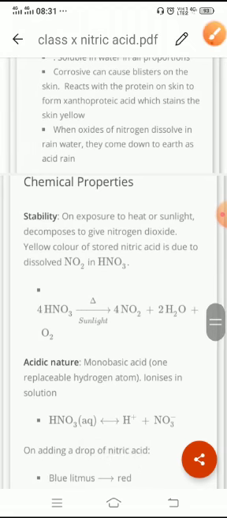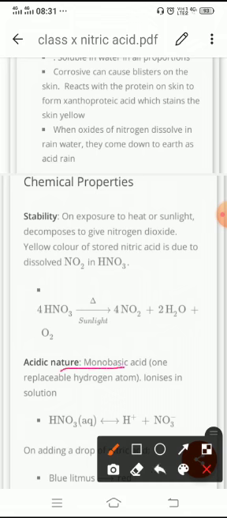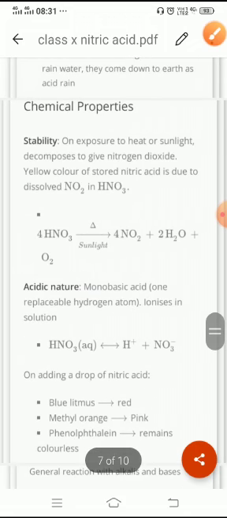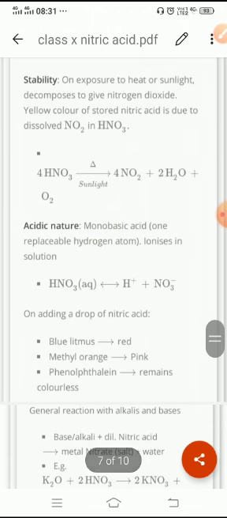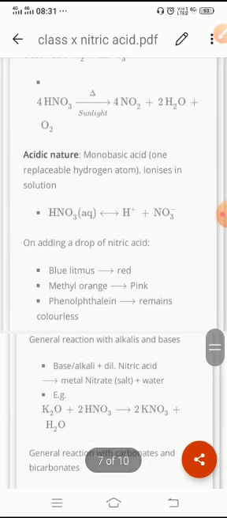It is acidic in nature, or we can say monobasic. Why is it monobasic? Because in aqueous form it releases one proton ion. On adding a drop of nitric acid, it gives the acidic test. Blue litmus turns red, methyl orange turns pink, phenolphthalein remains colorless.